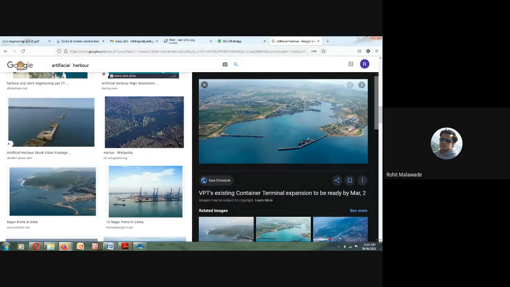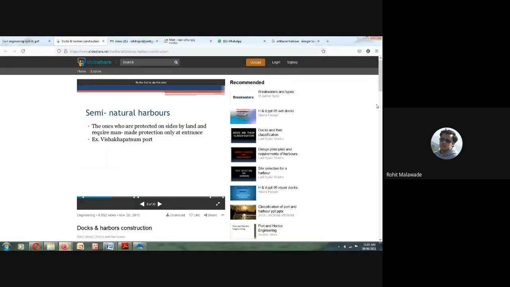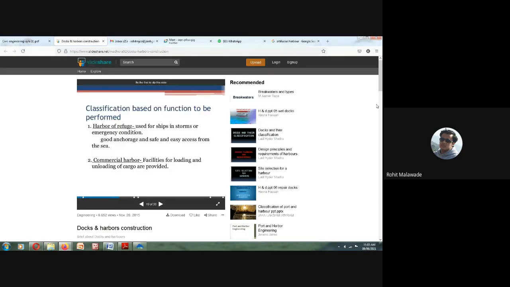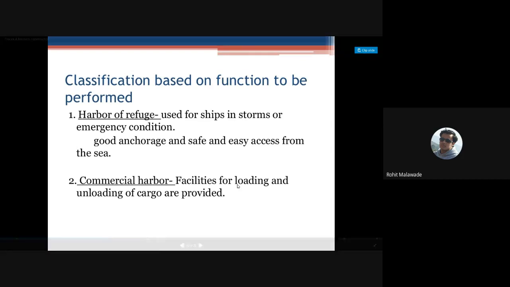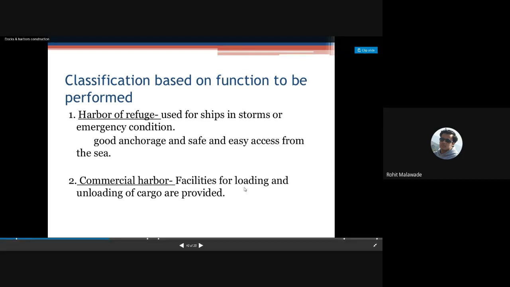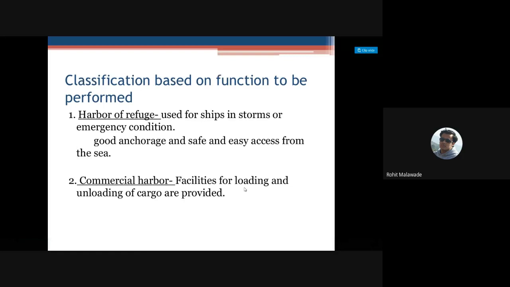Okay. So next is classification based upon the function to be performed, right? We are going to divide the harbor into the different types, right? We are going to do the classification of harbor based upon its function. Okay, so we will see what are those.